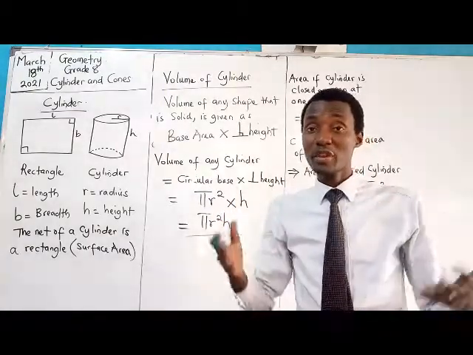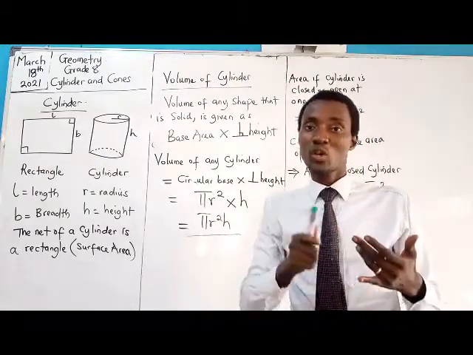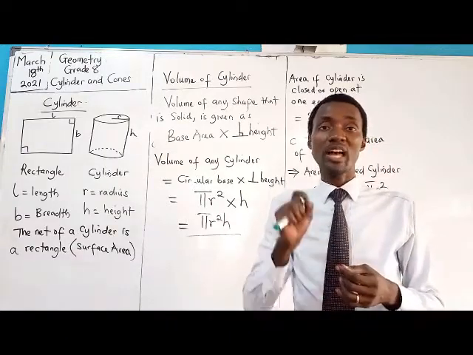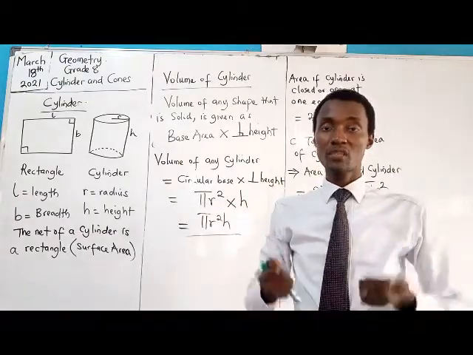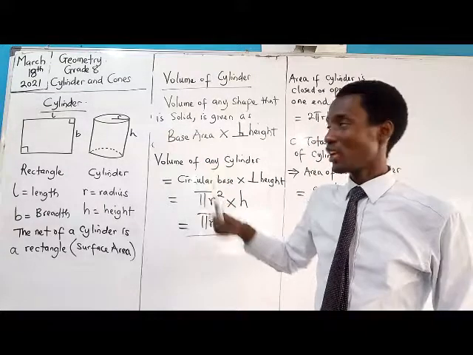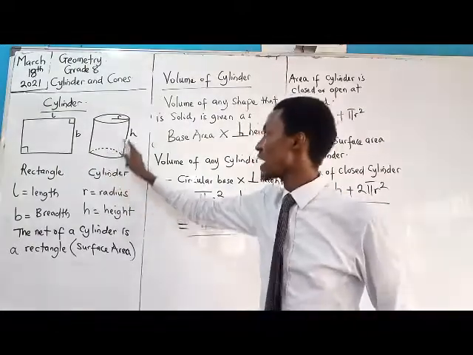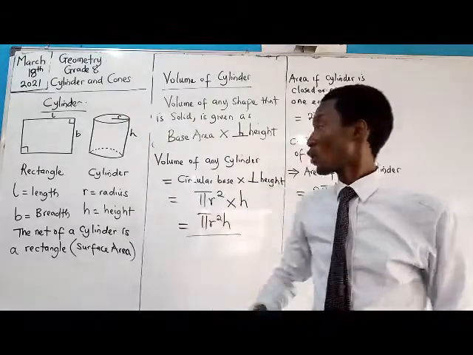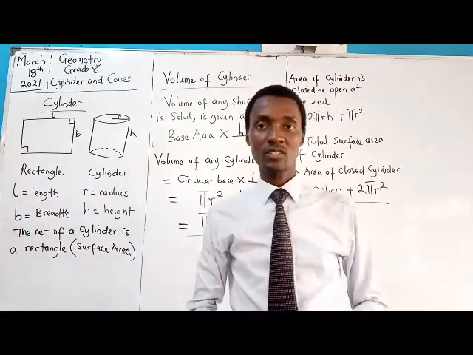We said there are 3 types of areas you consider when considering a cylinder. We have what is called the curved surface area. We have the area that has to do with one end of the cylinder open. And then we have what is called the total surface area of the cylinder. And added to that, we count it up with the volume. If you look at this shape here, this is the base area. Base area is circular, times this height, which is straight, and we called it perpendicular. And with that, we're able to get the formula for the volume of a cylinder.